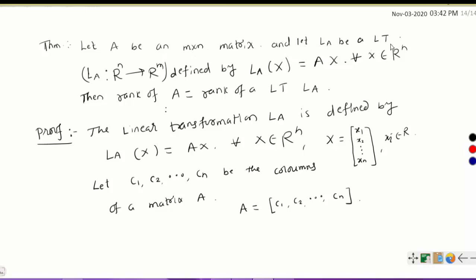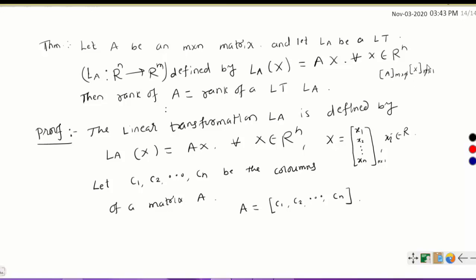Let LA be a linear transformation from Rn to Rm defined by LA of x is equal to Ax for all x belongs to Rn. Here x is taken as a column vector x1, x2, xn. So this is an n by 1 vector. A is an m by n matrix and this x is an n by 1 vector.